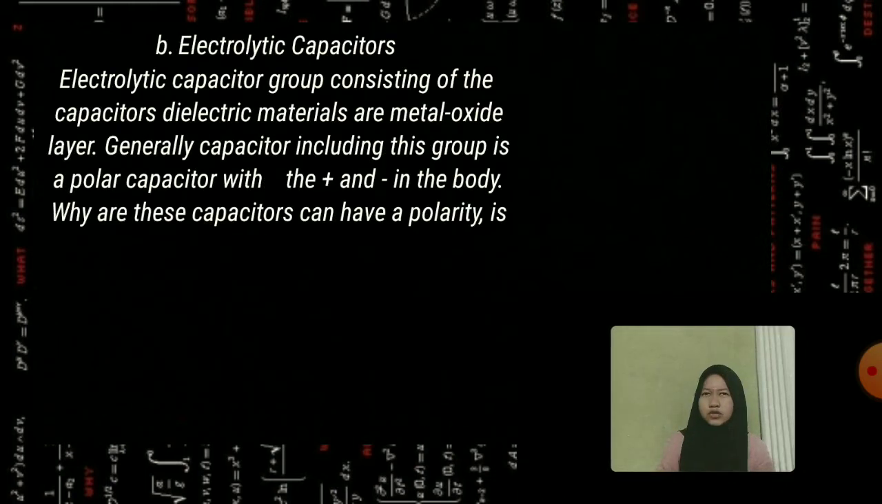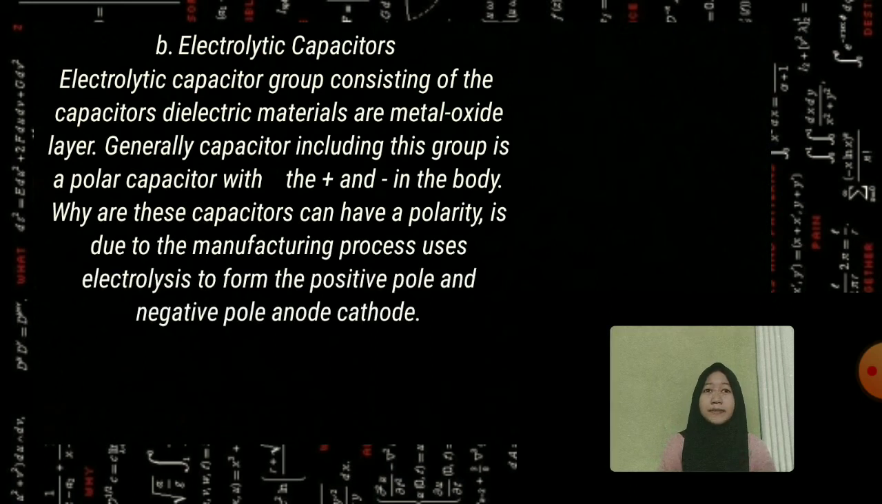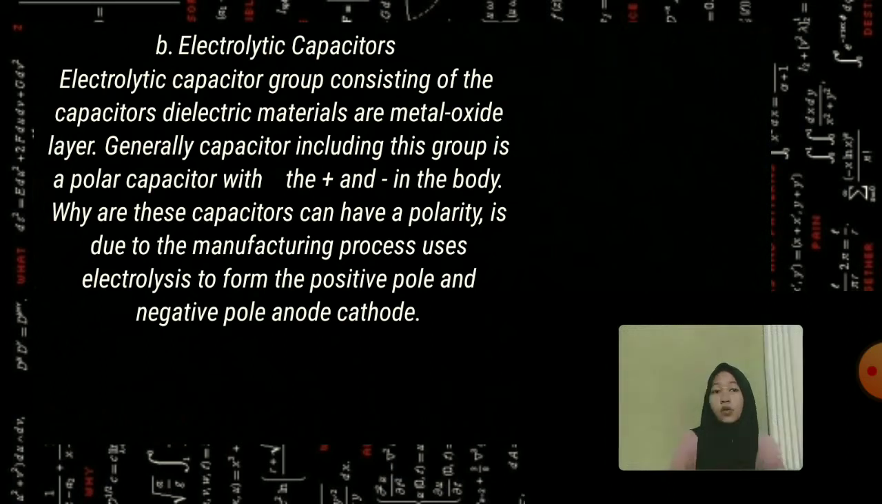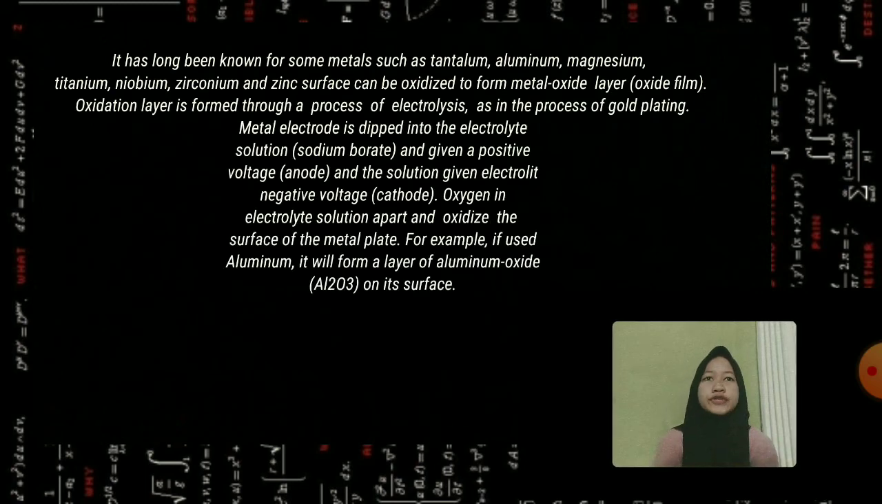B. Electrolytic capacitor. Electrolytic capacitors consist of a dielectric material that is a metal oxide layer. Generally, capacitors in this group are polar capacitors with plus and minus marks on the body. These capacitors have polarity due to the manufacturing process, usually electrolysis, to form the positive pole and negative pole, the cathode. It has long been known that the surface of some metals such as tantalum, aluminium, magnesium, titanium, niobium, zirconium, and zinc can be oxidized to form a metal oxide layer or oxide film.